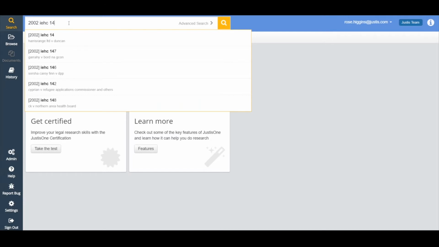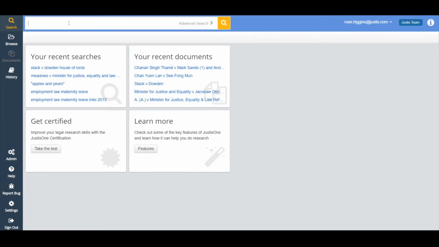Of course, if you also know the citation of the case, you can type that in. And because we're searching across all the different platforms, it really doesn't matter which citation you put in, whether it's a neutral citation, whether it's an Irish report, whether it's an ILRM. It doesn't matter. You don't have to remember which different publishers have which different content. Type it in as it comes, no brackets or capital letters. And again, we're seeing suggestions of all the cases that match our search in our results.